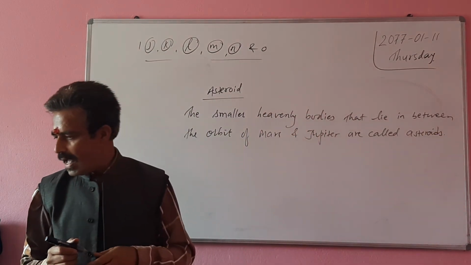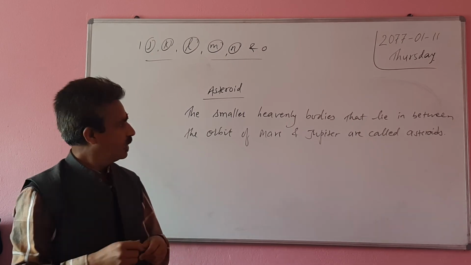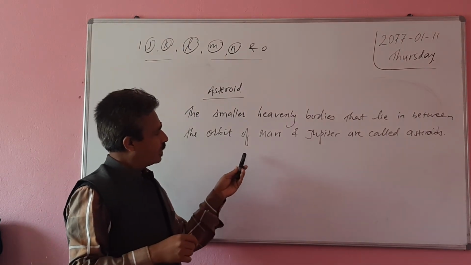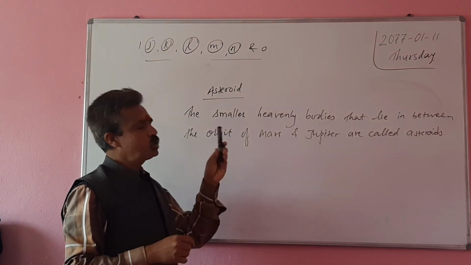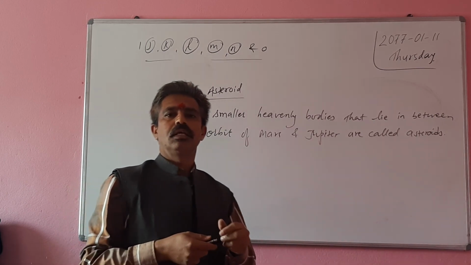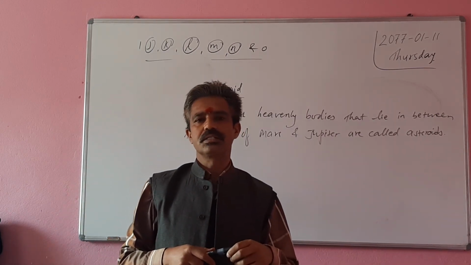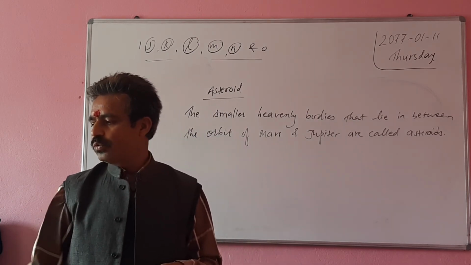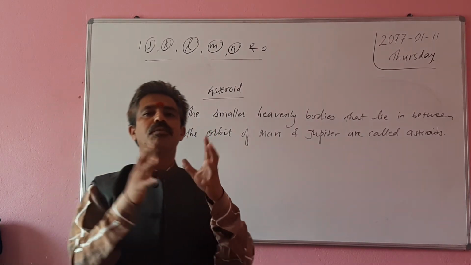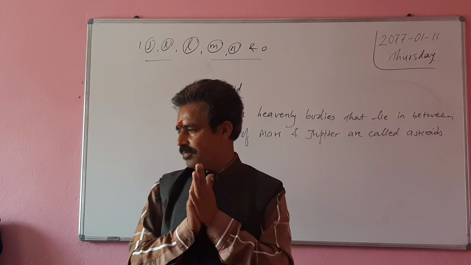Asteroids also revolve around the sun in their own orbit. It is said that there are about 2000 asteroids, but they are very small in size.